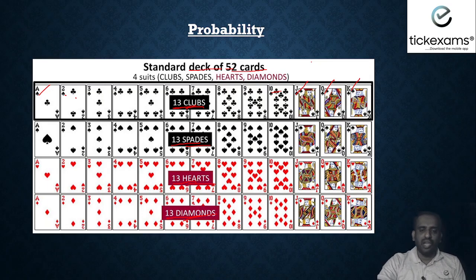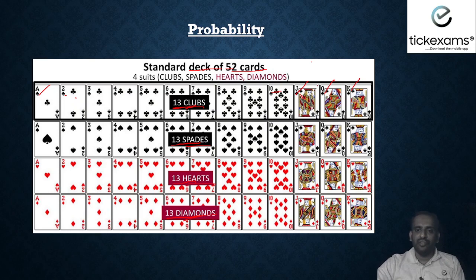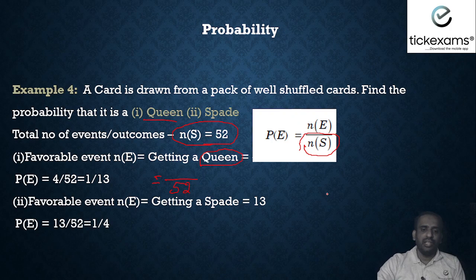Okay. Now let us see what is the total number of queens. How many queens are there? If you observe, we have 1, 2, 3, 4. So total 4 queens are there. So in the numerator, total 4 queens it goes. Fine. So the first answer is 4 by 52. This will get divided further. 4 1 times and here 4 13 times. So 1 by 13 is the answer for getting a queen out of 52 cards.